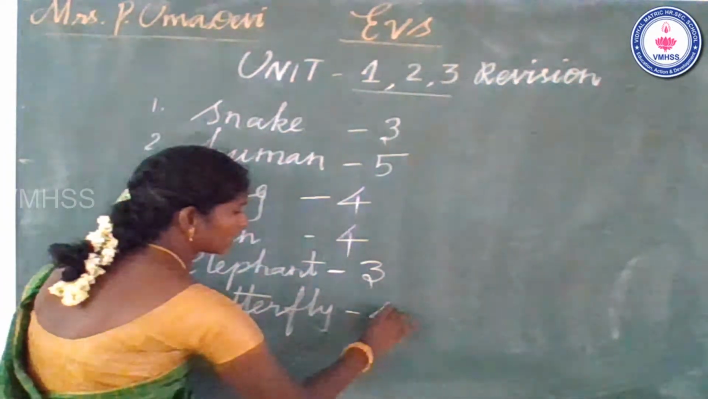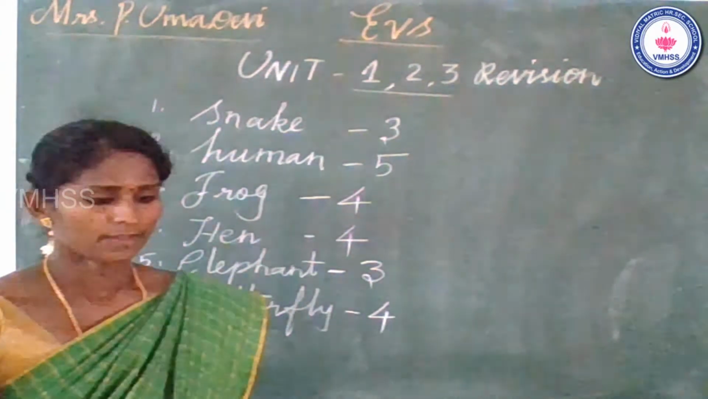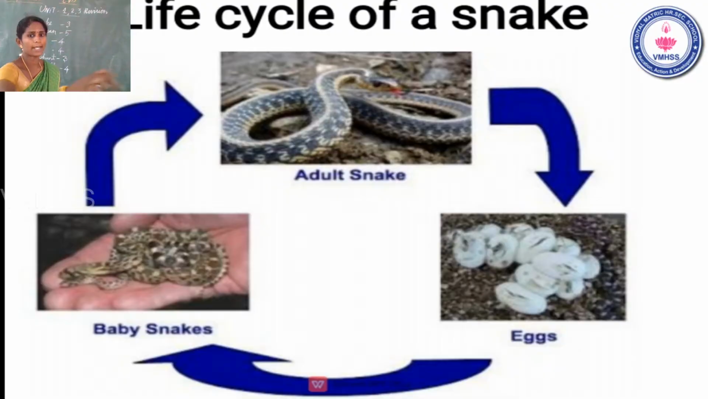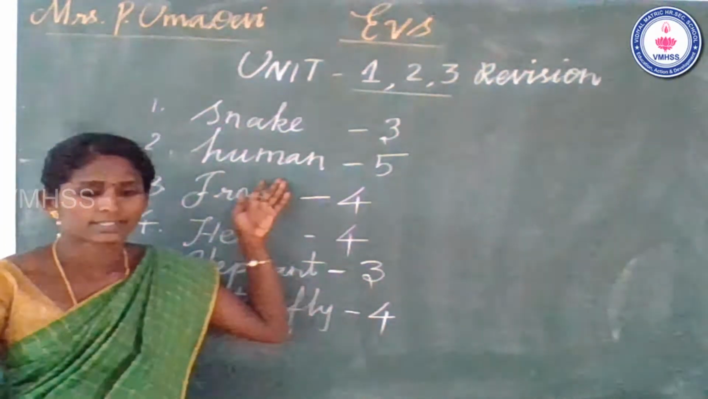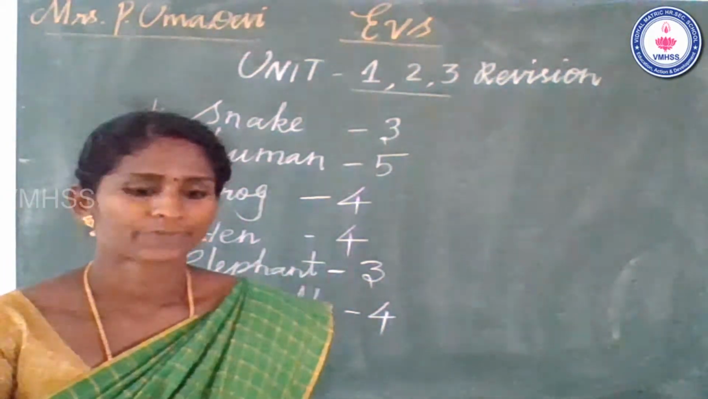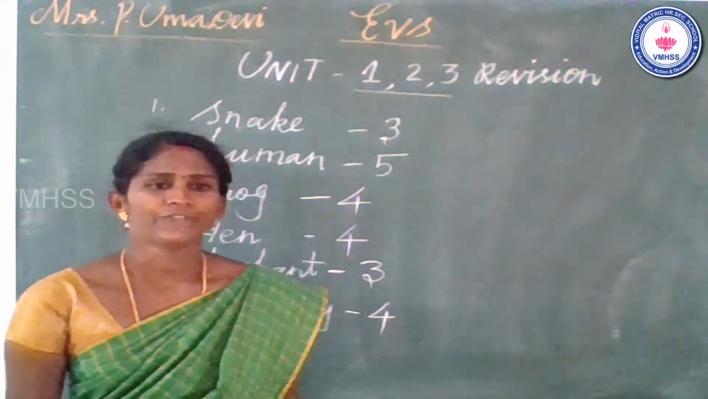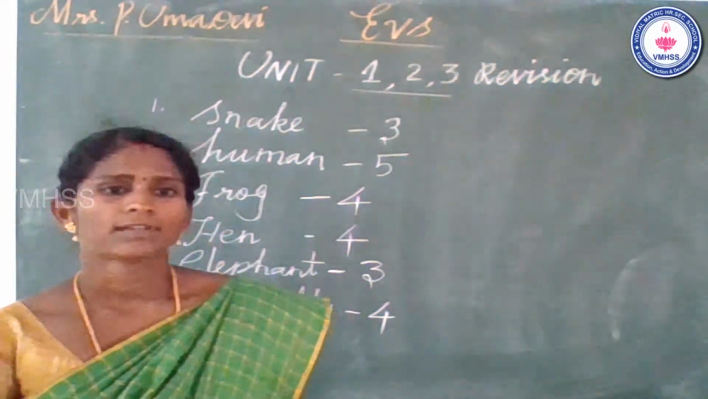Very good, 4 stages. Okay, first one, snake's life cycle. There are 3 stages in a snake's life cycle. See the slide once again. First one, egg stage, second one, baby snake, and third one, adult snake. Then what is the human life cycle? 5 stages. What are the 5 stages of a human life cycle? Yes, very good. Fetus, baby, child, adolescent, and adult.